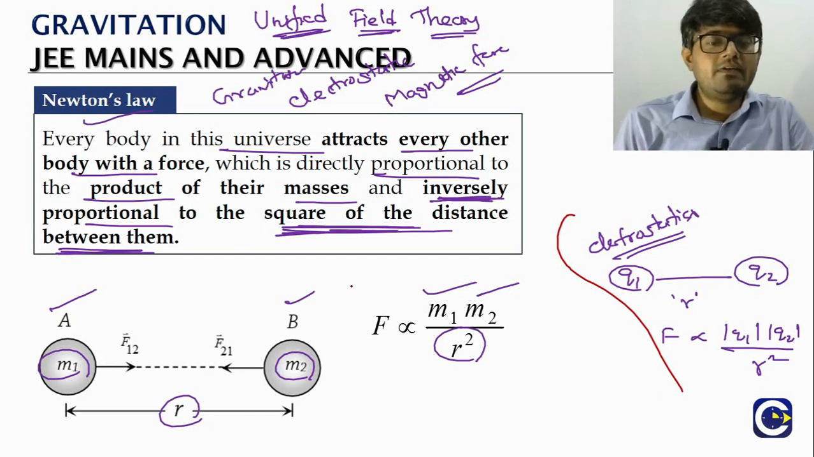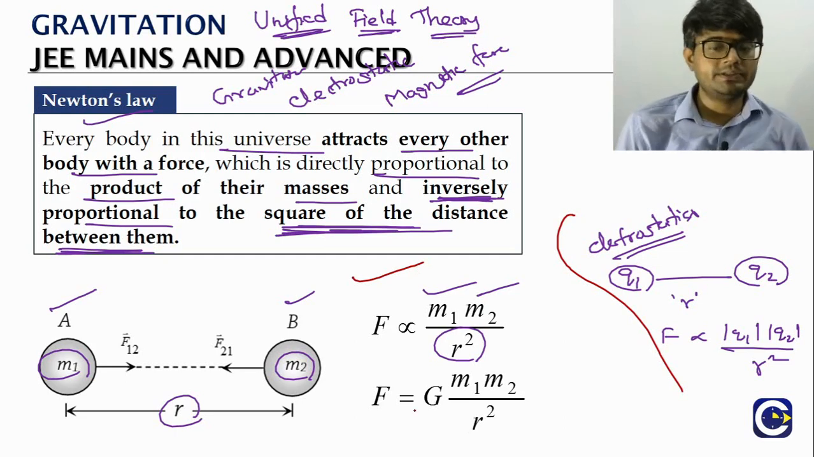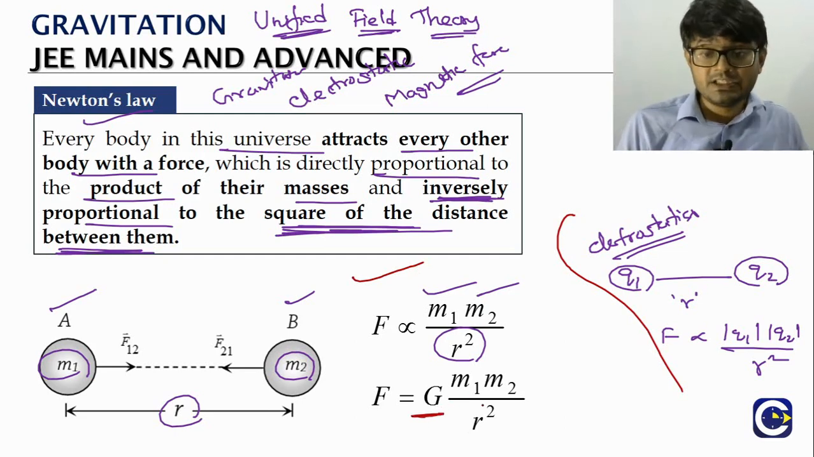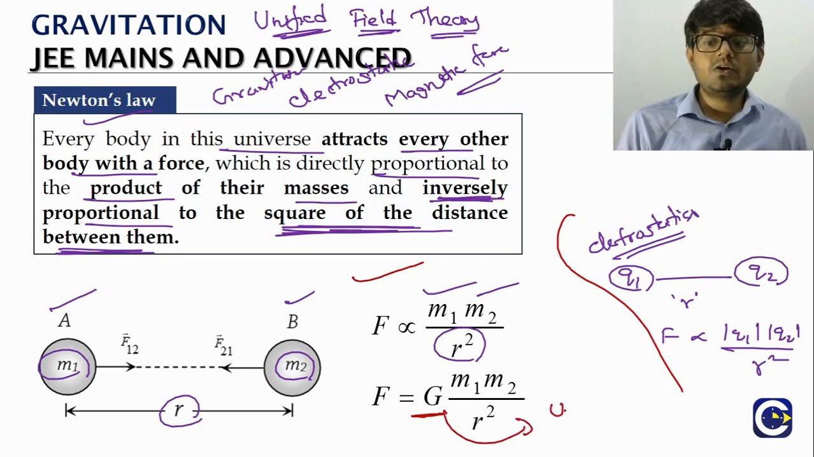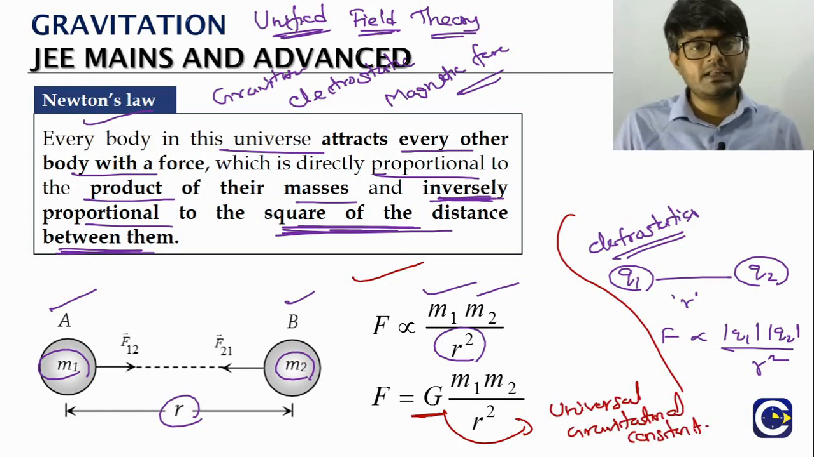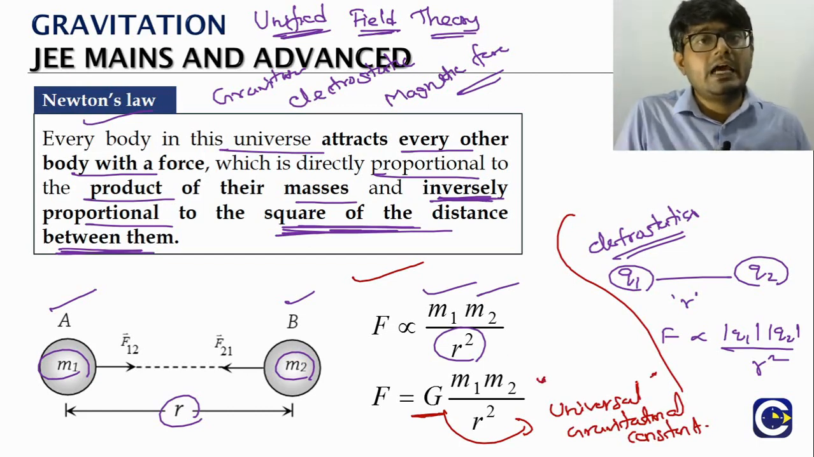Now whenever we have a proportionality relation, we can make it into an equation by putting a constant. So here the constant that we keep is called capital G, which we will call the universal gravitational constant. So what is this capital G going to be called? Universal gravitational constant. Why do we call it universal?